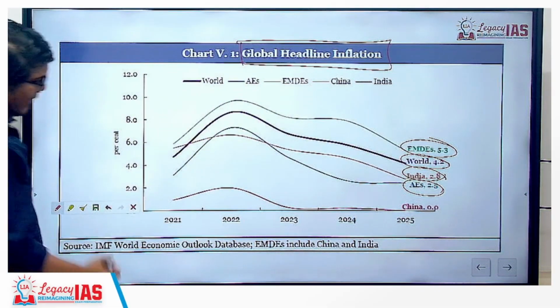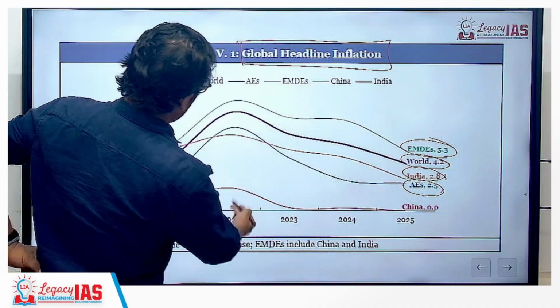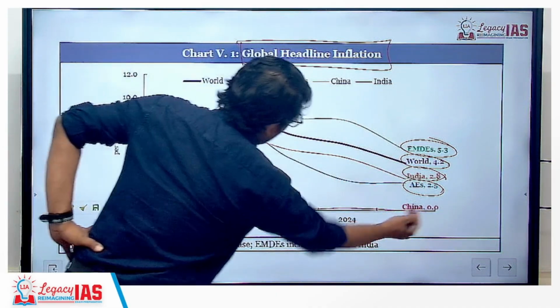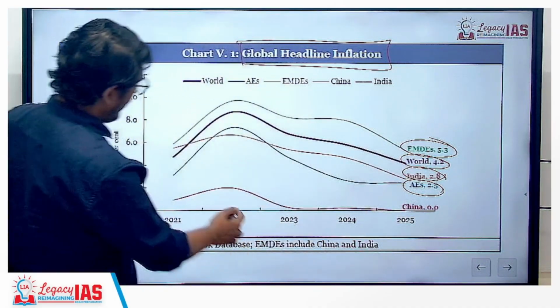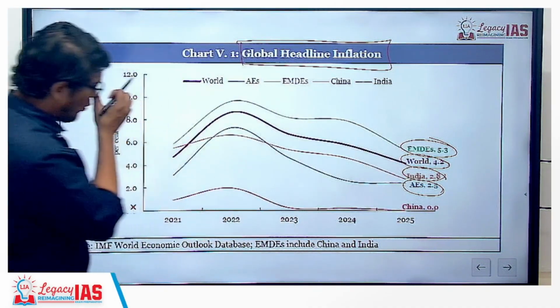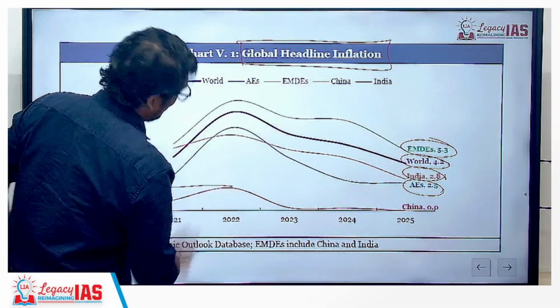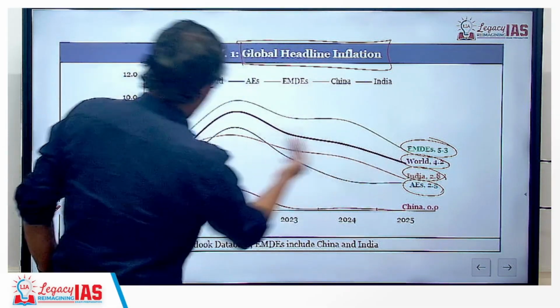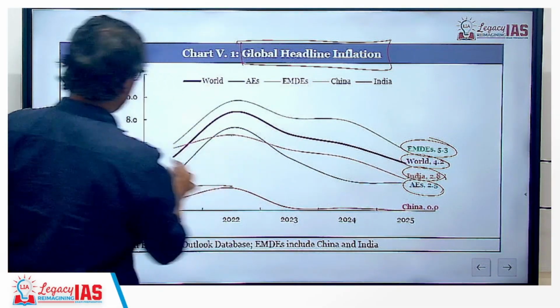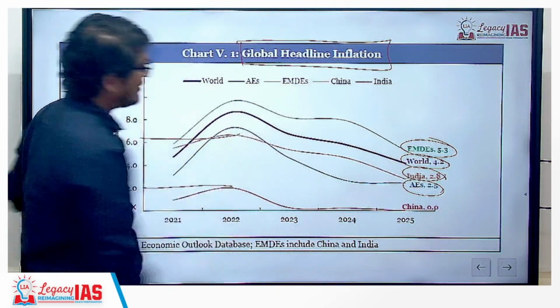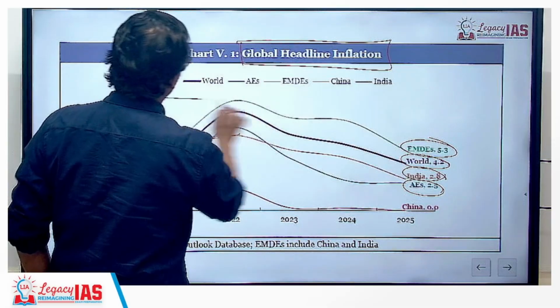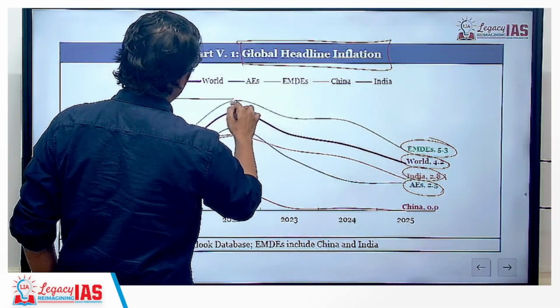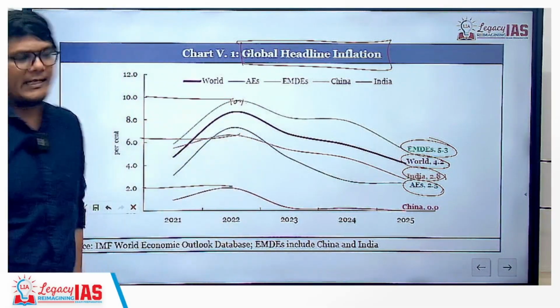If you look at the period around 2022, China's inflation is almost zero over here, and its inflation in 2022 was also quite less, around 2%. India on the other hand was on the higher side, above the 6% mark, whereas the emerging market was even higher, almost close to 10%.